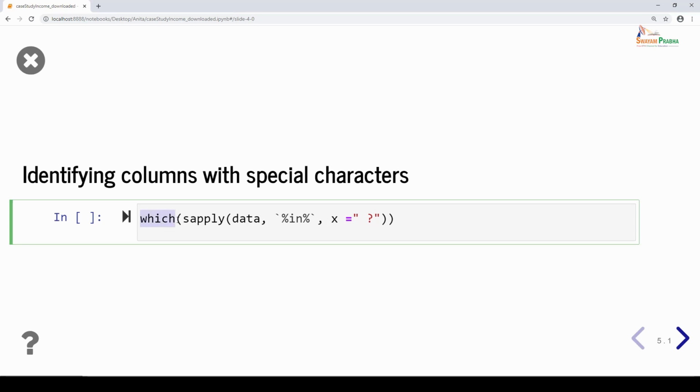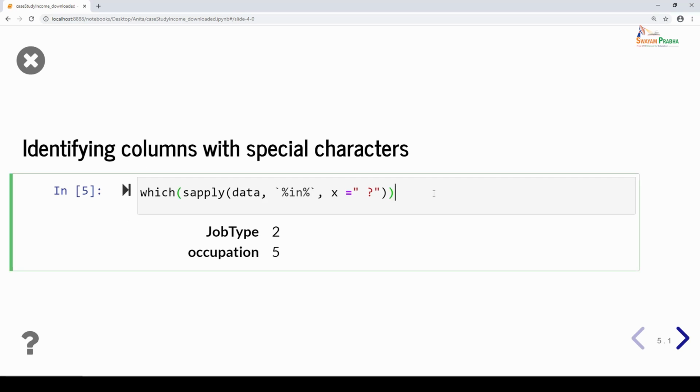So I'm using the which function along with the apply function. Inside the function I've used the data, and I am also looking for a string which has a space before the question mark, because this is how all the levels of the variables are being represented. So similarly, the question mark also has it. So I'm looking for space question mark in the whole data frame. Basically, using this function you will be able to identify which variables have this question mark as one of their levels.